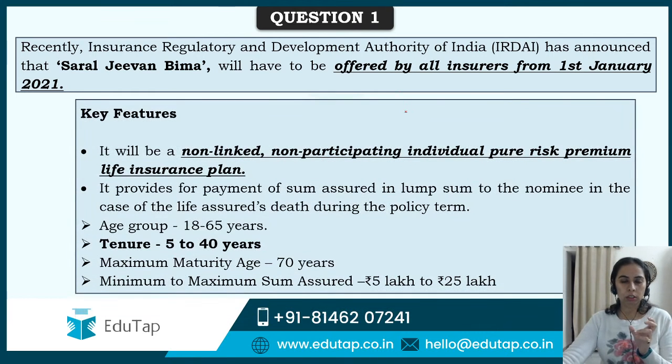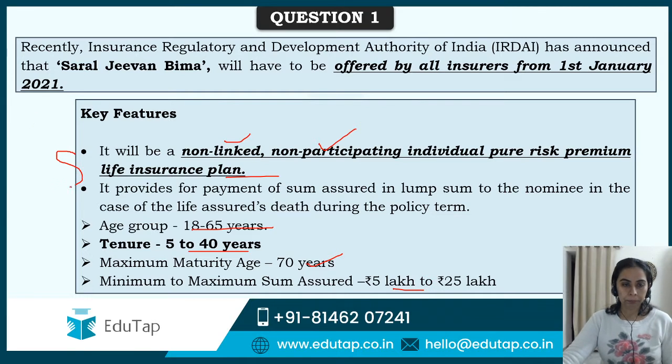I'll tell you the features of it quickly. This is going to be a non-linked, non-participating, individual, pure risk premium life insurance plan. Non-linked basically means that there is no flexibility. You cannot decide the amount. It provides for the payment of the sum in lump sum to the nominee in case of the life assured's death. Age group is going to be 18 to 65, tenure is 5 to 40 years, and maximum maturity age is 70 years, guys. Sum assured has to be 5 lakh minimum, 25 lakh maximum.